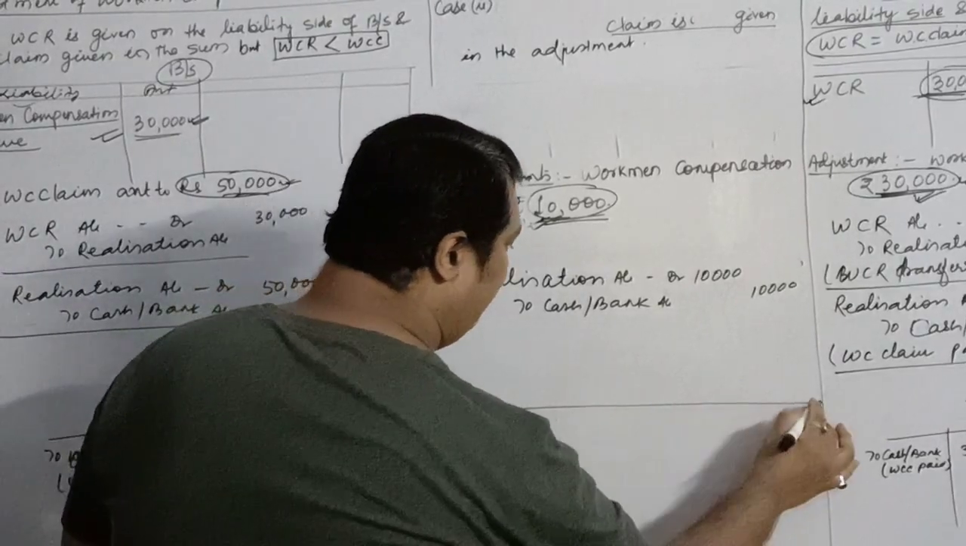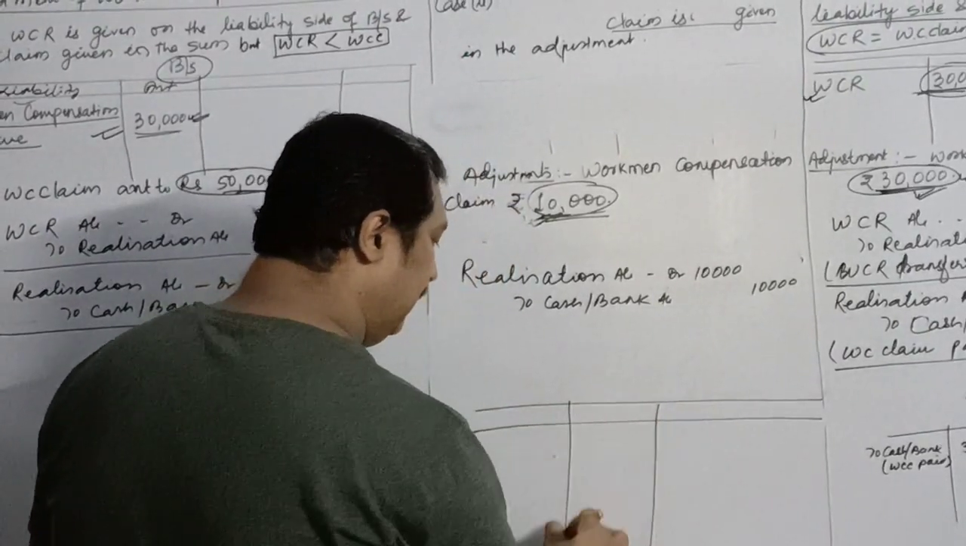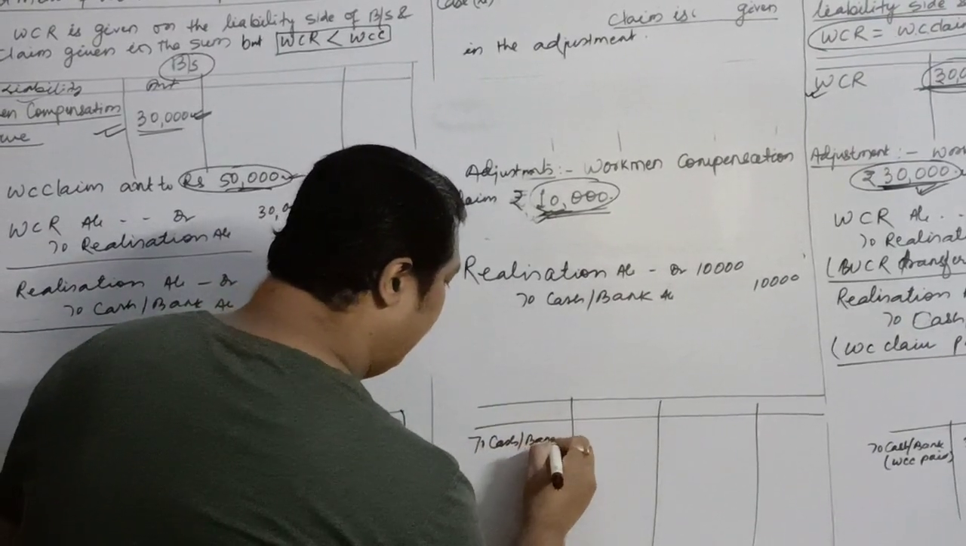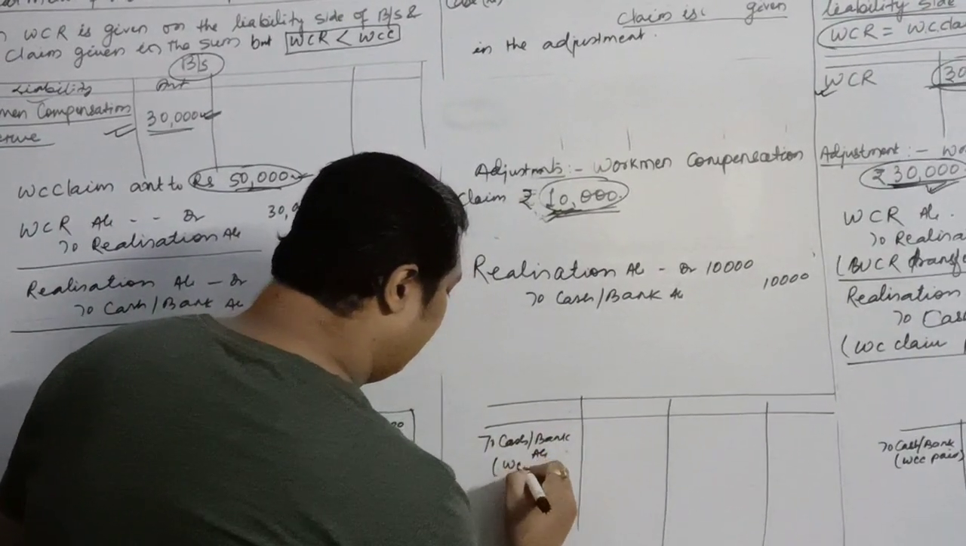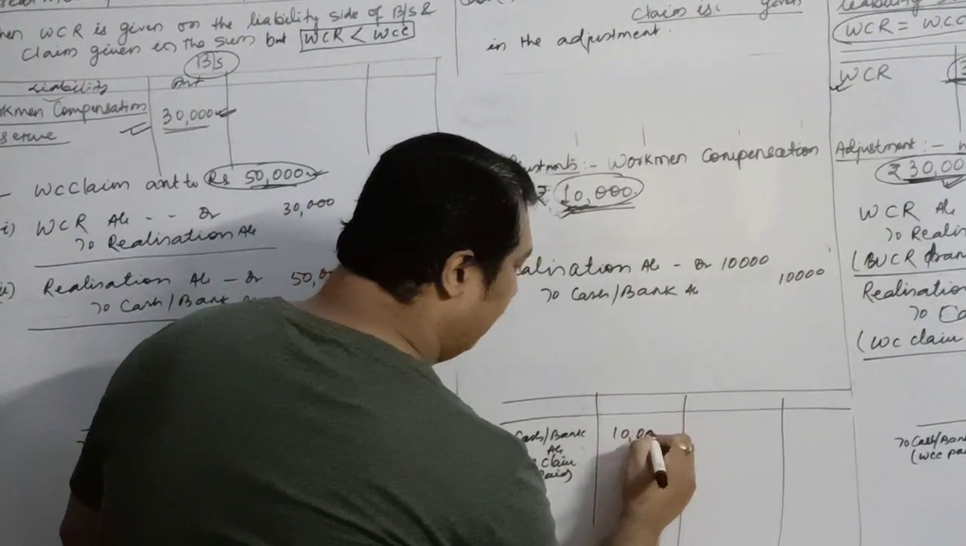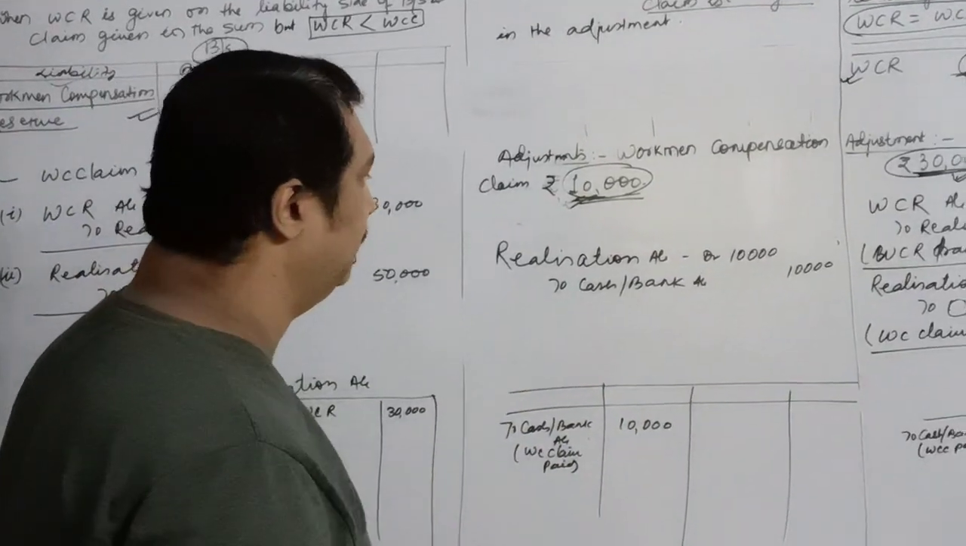That means when you prepare your realization account, on the debit side you will just write to cash or bank account, workman compensation claim paid. How much? The claim was 10,000, so we'll pay off 10,000.